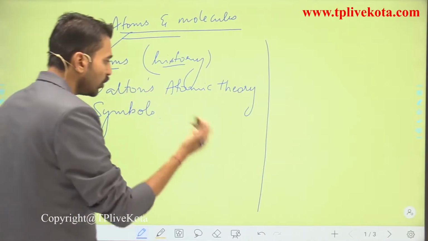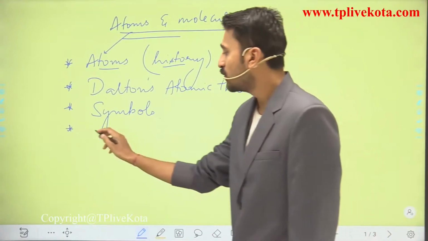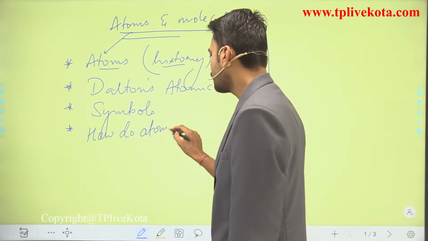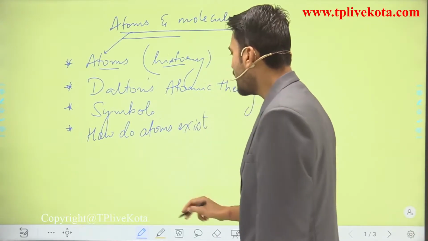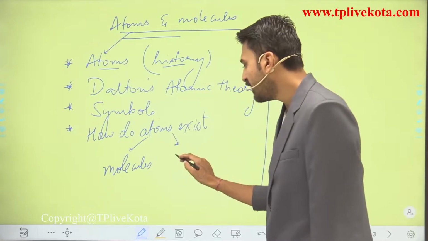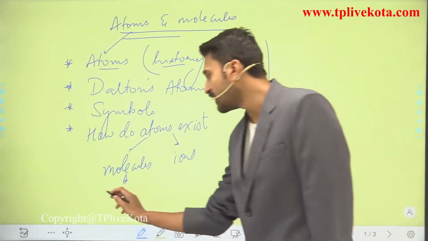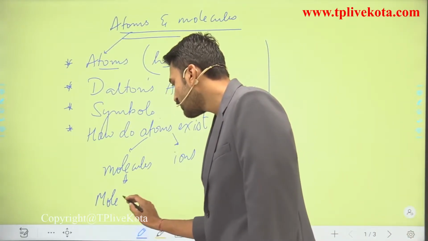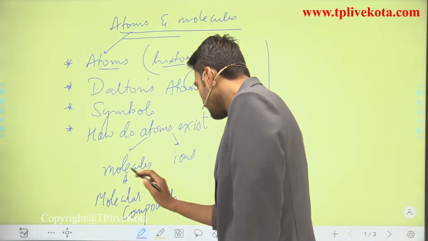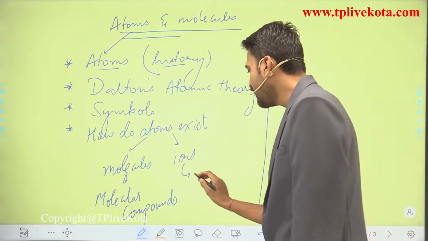Moving into the next topic that we are going to study in this chapter: how do atoms actually exist? Atoms mainly exist in the form of molecules and ions. The compound which is formed by molecules is simply termed a molecular compound, while the compound which is formed by ions is simply termed an ionic compound.